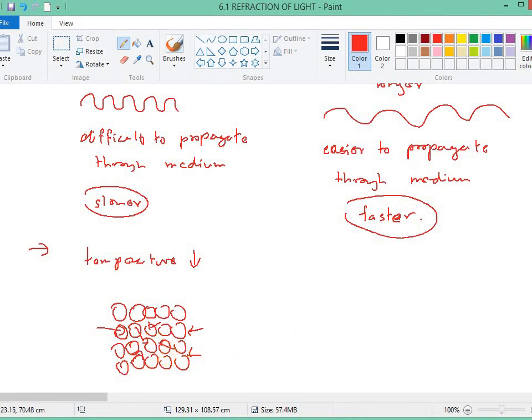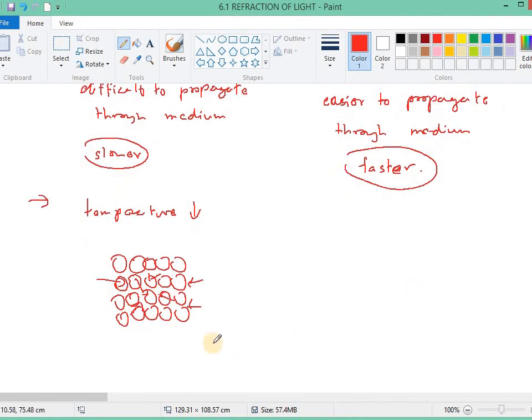So if the temperature is low, the medium contracts, all very close together, so the density increases and makes the optical density become higher. So when optical density becomes higher, the speed of light will become lower.